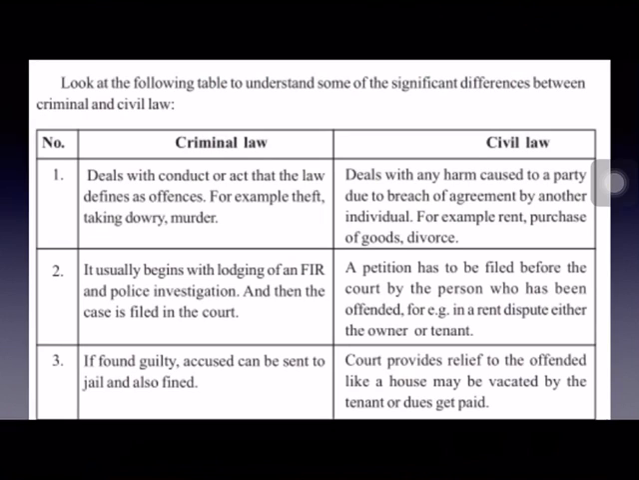And in respect of civil cases, the court provides relief to the offended, like a house may be vacated by the tenant or dues get paid. That depends on the case. Whoever is at a loss, that loss will be compensated by the court by making some alternative arrangements. If the tenants are causing any problem to the house owners, then the house will be vacated through the court. And if the house owner is causing any harassment to the tenants, in that case also the problem will be solved by the court by getting the house vacated or by getting the dues paid.